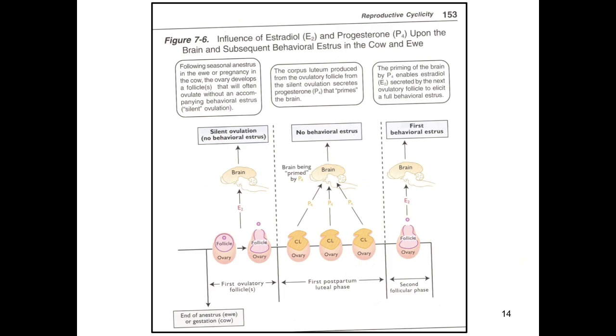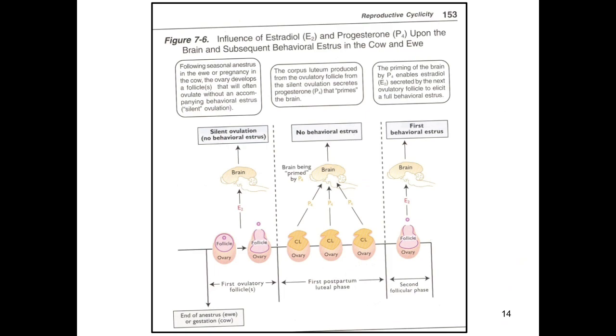When the first heat comes, then after the ovulation, the corpus luteum forms, and the corpus luteum produces the P4. And this P4 moves to the brain and primes the brain. In the next cycle, the priming of the brain by P4 enables estradiol secreted by the next ovulatory follicle to elicit a full behavioral estrus, and in the next cycle the priming by P4 renders the brain able to show the signs of estrus